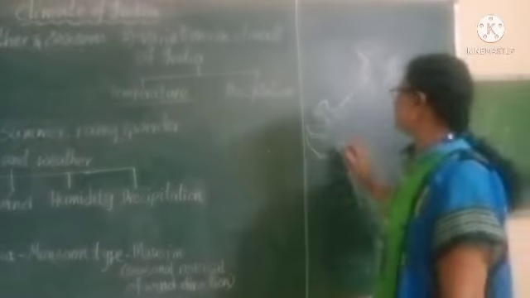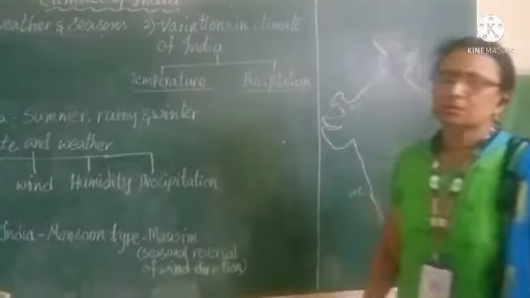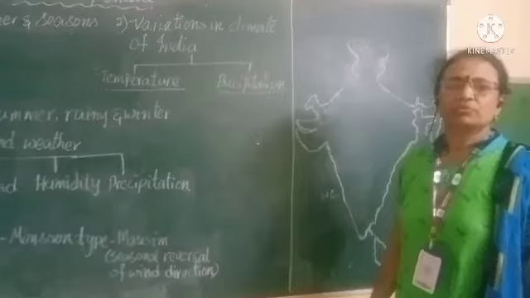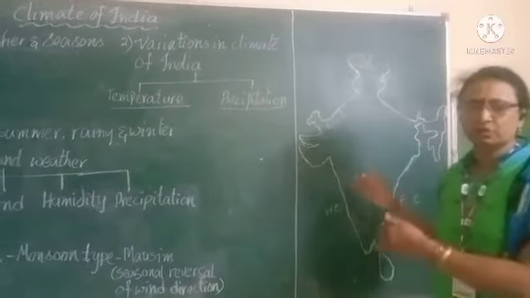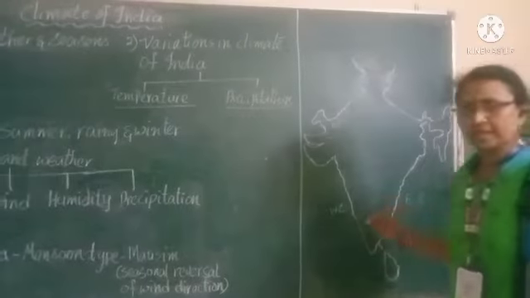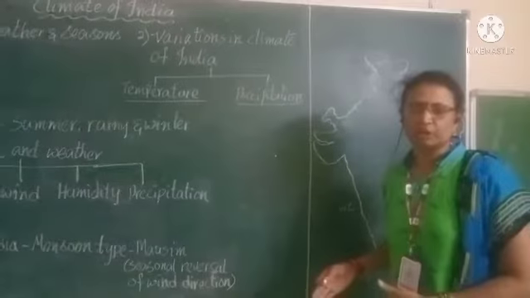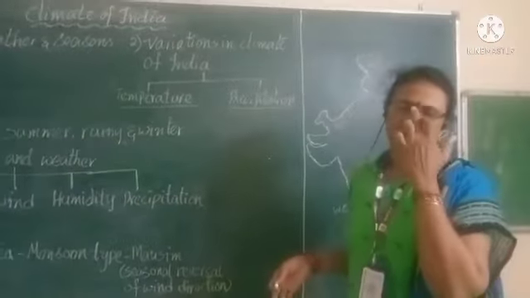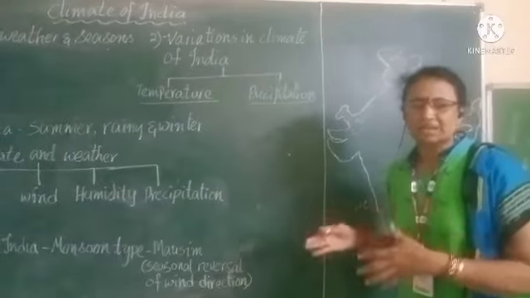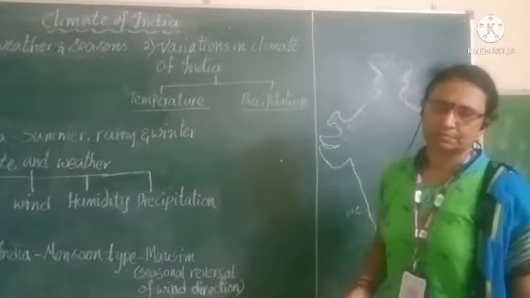Now coming to the precipitation. Precipitation is nothing but rainfall. So what is the variation in the rainfall of India? Some areas receive heavy rainfall, some areas receive very heavy rainfall, but at the same time in the rainy season some areas receive no rainfall or very minimum rainfall.